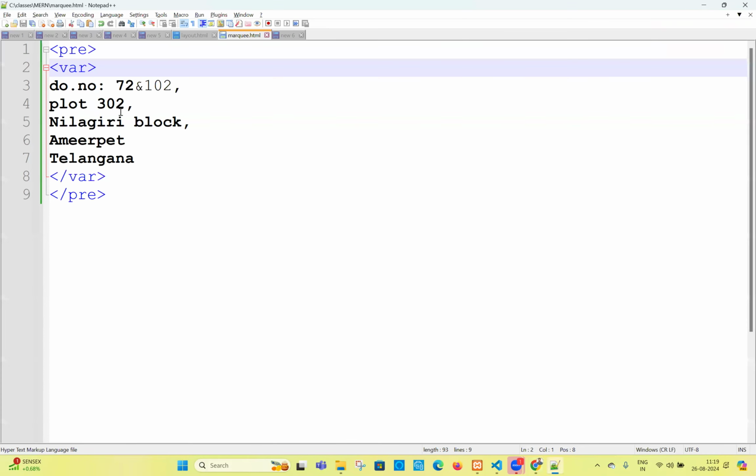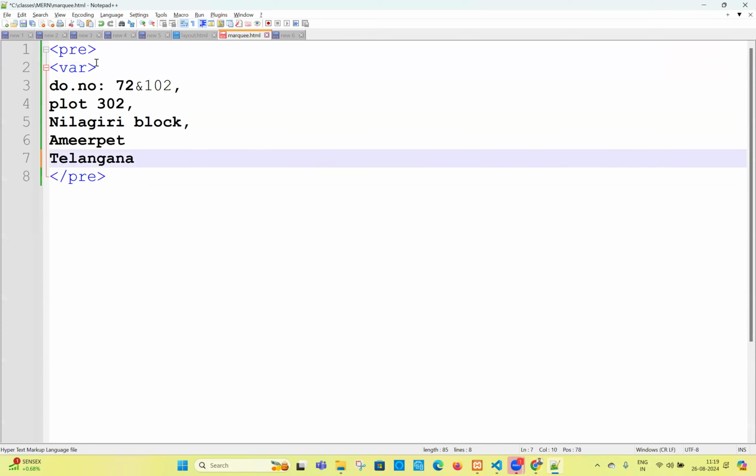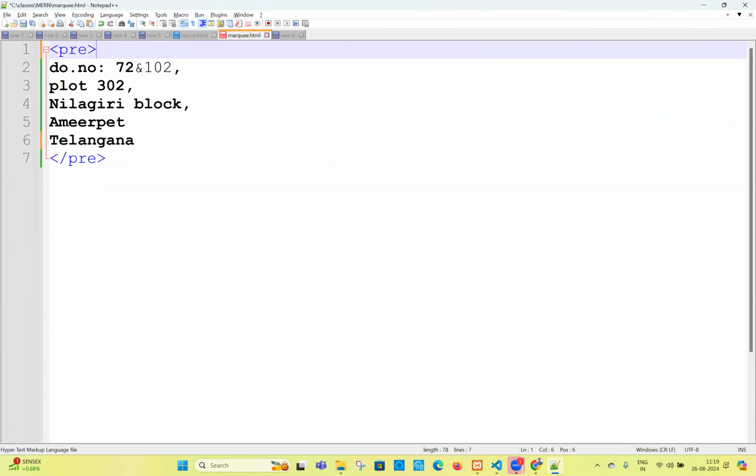So for more clarity, add the tag, remove the tag, check the output. That's why I'm telling you, starting onwards, the observation of the output is very, very important. There are a lot of tags. Every tag will do one job. Put the tag, see the output. Put the tag, see the output. What is the difference you observe?